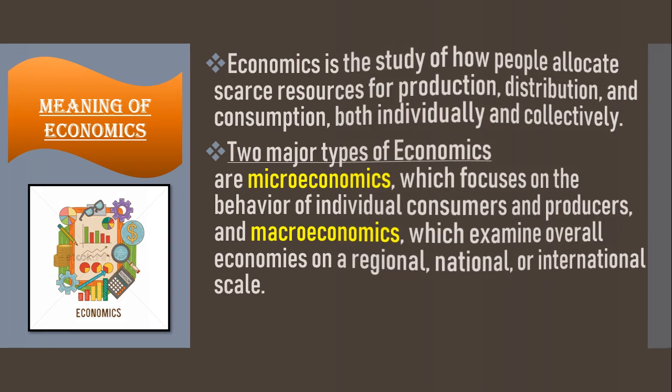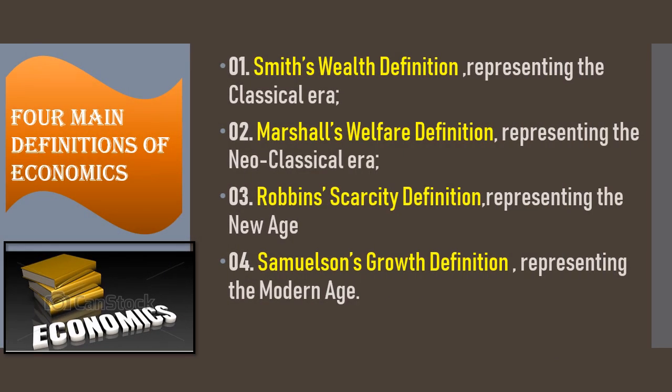Now students, have a look at the four main definitions of economics. The first one is Smith's wealth definition, which represents the classical era. The second one is given by Marshall, that is the welfare definition, representing the neoclassical era. The third one is given by Robbins, that is the scarcity definition, representing the new age, and it is a very popular definition of economics.